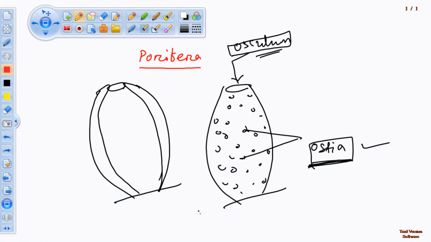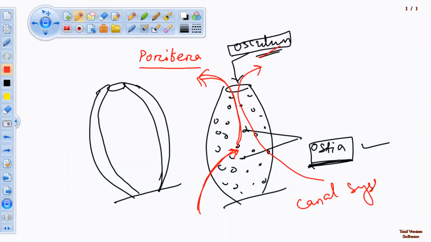In principle, water enters the body through the ostia and exits the body through the osculum. In this way, water flows through their body. This entry and exit of water through their body is known as the canal system. This is the characteristic feature of phylum Porifera. Canal system is found only in Porifera. There are lots of functions of the canal system. I will discuss the canal system later.